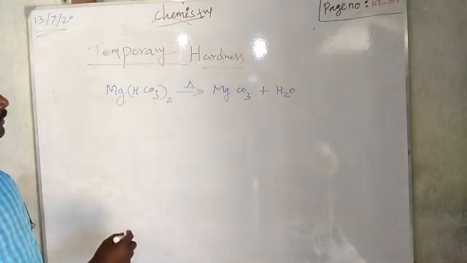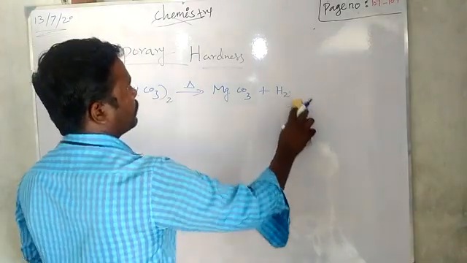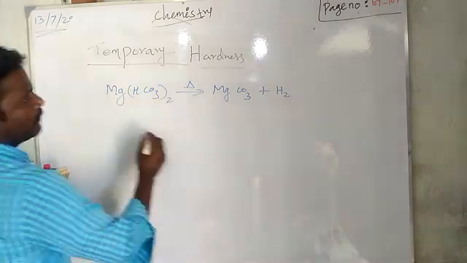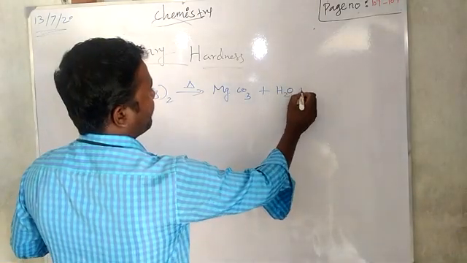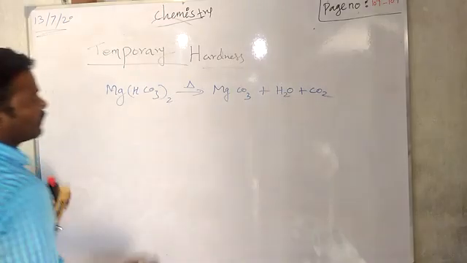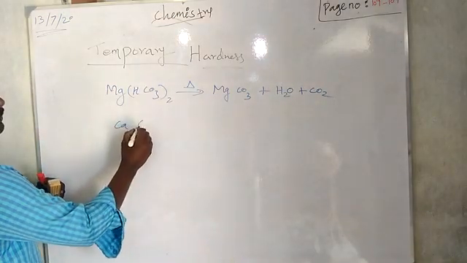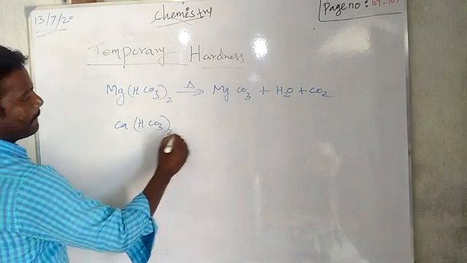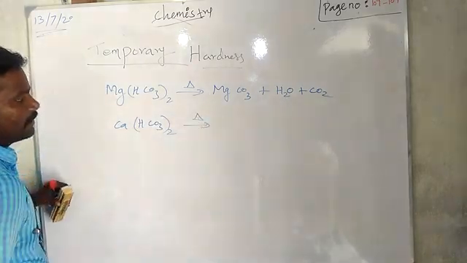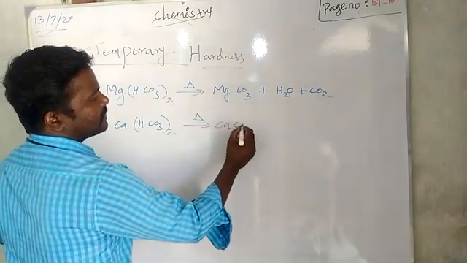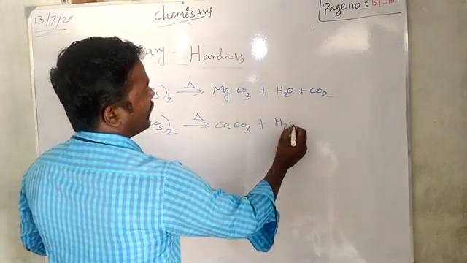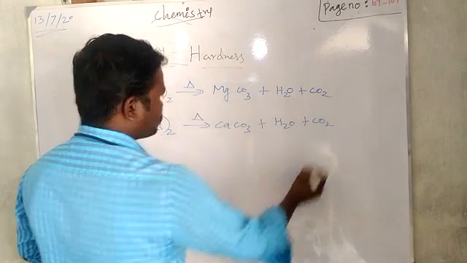So what will happen? Right? Then calcium bicarbonate, on heating, it will give calcium carbonate with water and CO2.